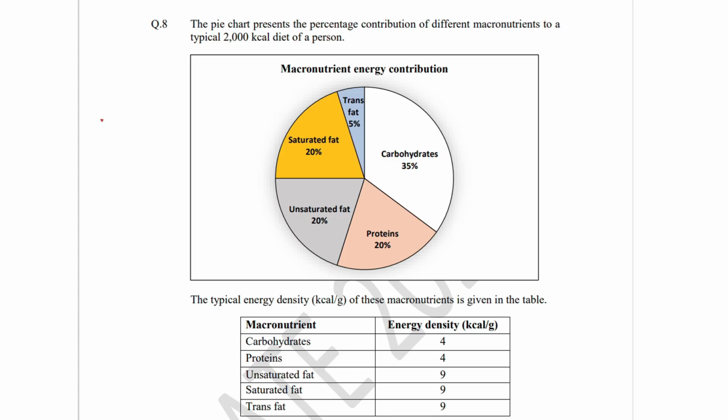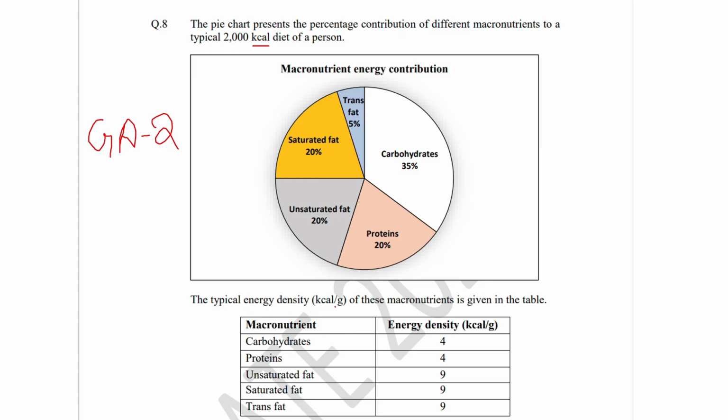Hello everyone, this is GATE 2024 CSE General Aptitude 2 marks question. So this is based on the given pie chart. The pie chart represents the percentage contribution of different macronutrients to a typical 2000 kilocalories diet of a person. So the unit given here is kilocalories. This is important for future considerations.